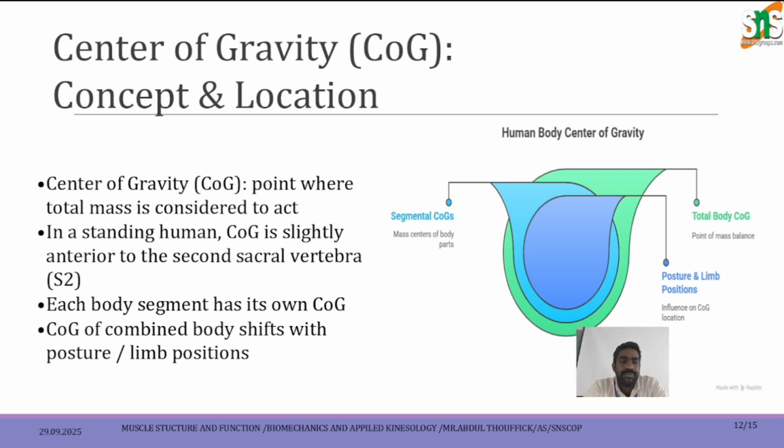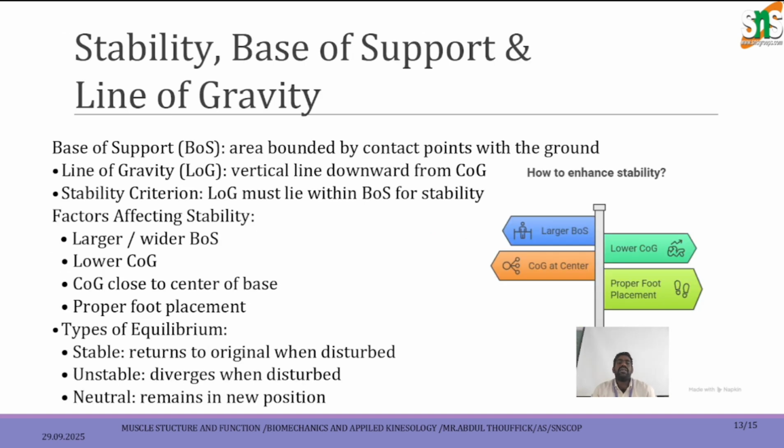So center of gravity, the point where the total mass is considered to act. In a standing human, COG is slightly anterior to the second sacral vertebra. Each body segment has its own COG. COG of the combined body shifts with posture and limb positions. So stability: base of support and line of gravity. So base of support, line of gravity, stability.